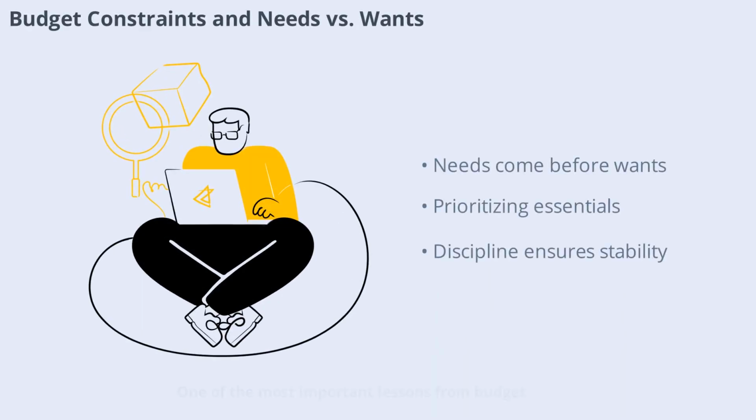One of the most important lessons from budget constraints is learning to distinguish between needs and wants. Needs are essentials like food, shelter, and healthcare, while wants are extras like entertainment or luxury items. Budget constraints force consumers to prioritize needs first, making sure the basics are covered before indulging in wants. This discipline is key to maintaining financial stability.